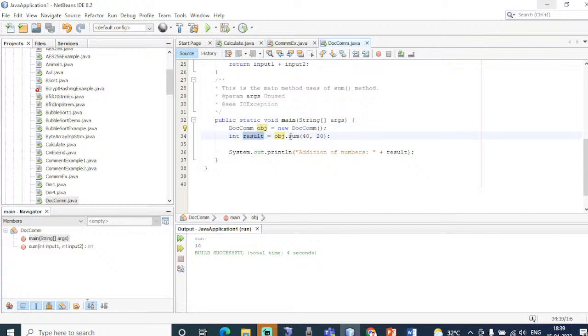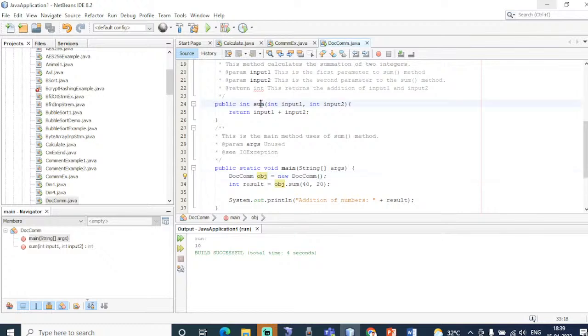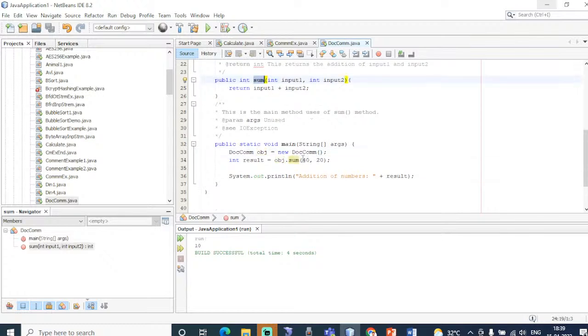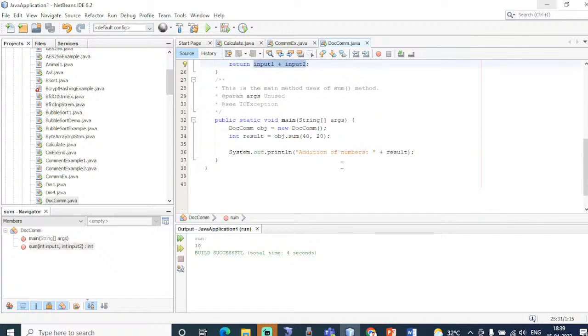And int result equal to object dot sum of. Using this object, I am calling this sum function. When I pass these two inputs, 40 and 20, it is going to add these two inputs and the result will be returned at the output.